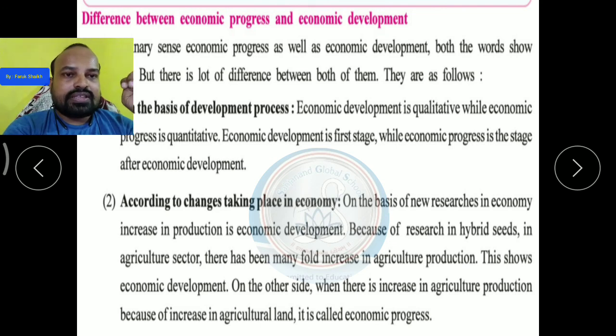These are the differences between economic development and economic progress.